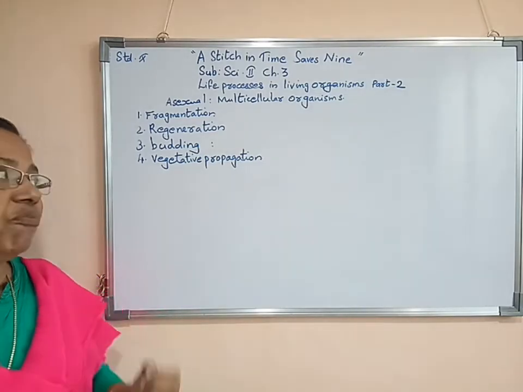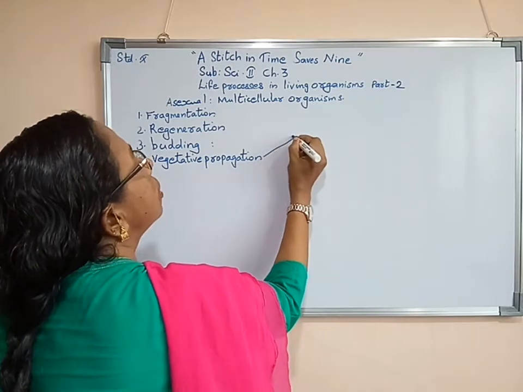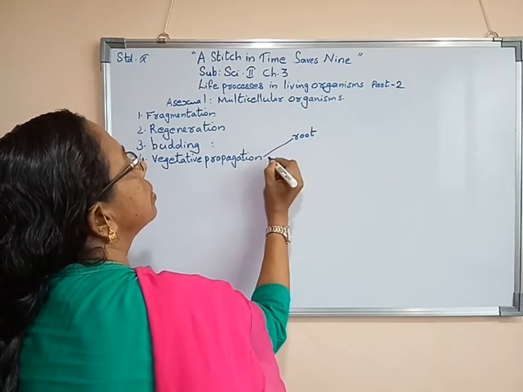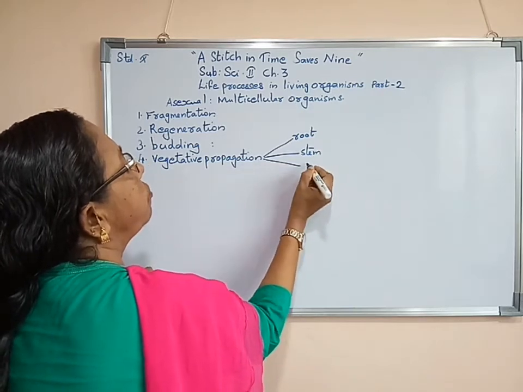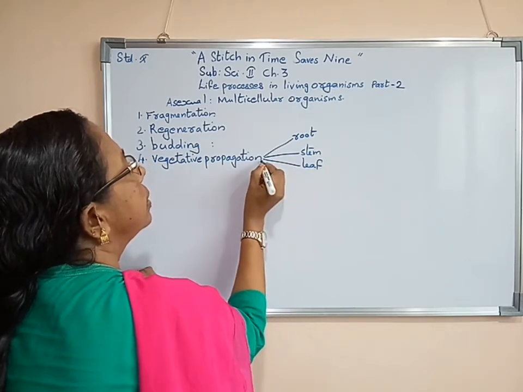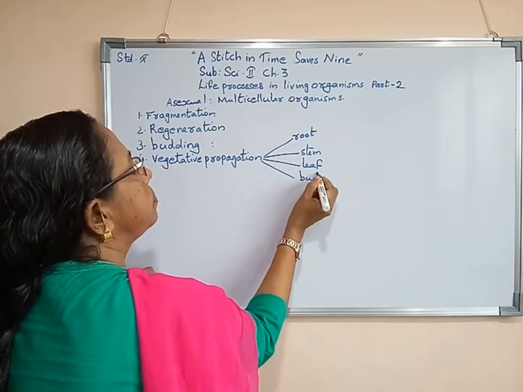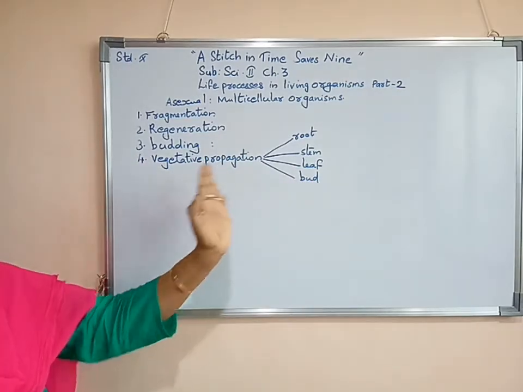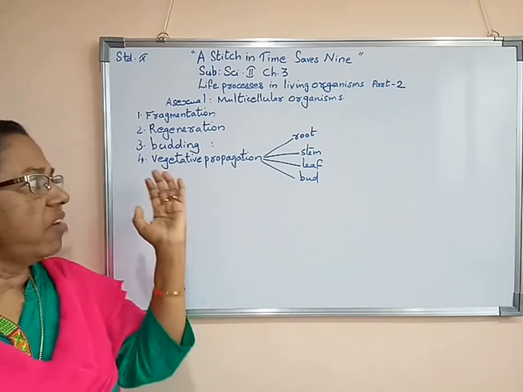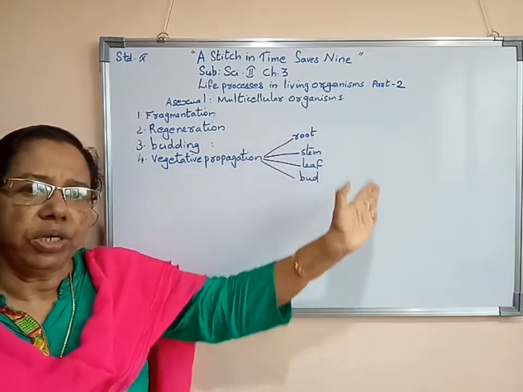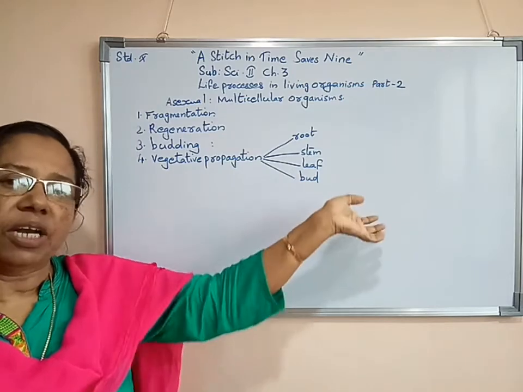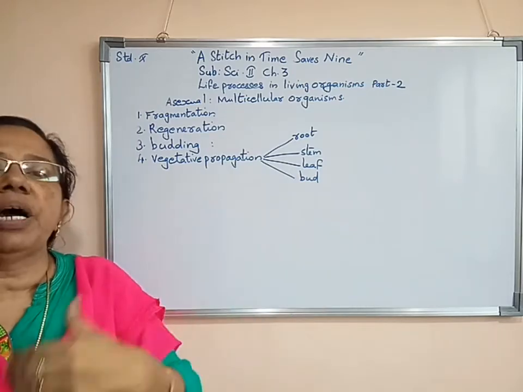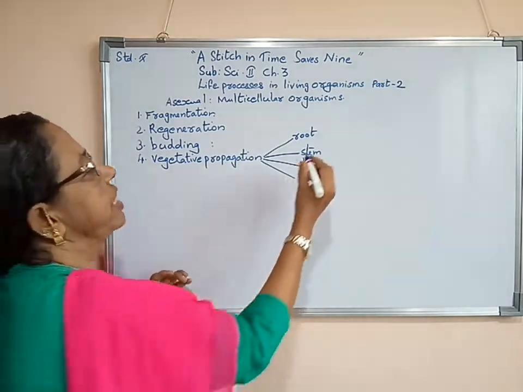New plants form from their root, stem, leaf and bud. Vegetative reproduction or vegetative propagation is done by the root part of a plant, stem part, leaf part as well as bud part of a plant. I will give you examples.